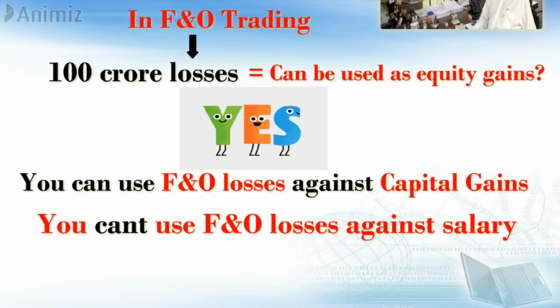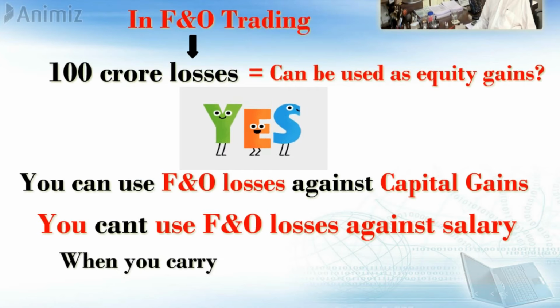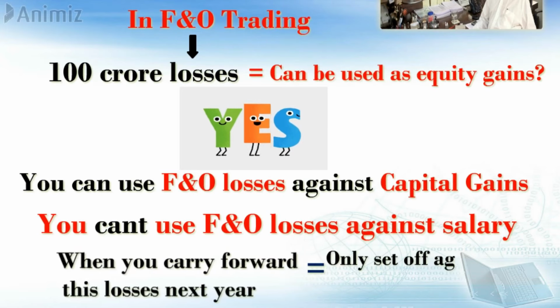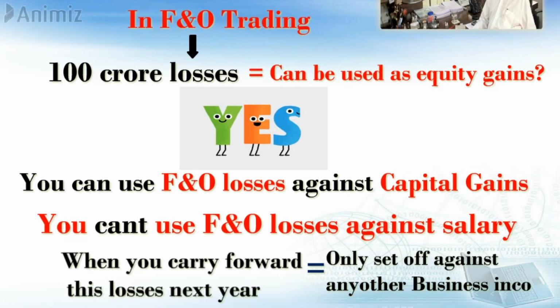However, when you carry forward these losses to the next year, then there is a restriction. They have to be set off only against other business income. No other head is allowed. We have now learned how to use our losses effectively: against what head we can set off, and how long we can carry forward. All those things we have learned.